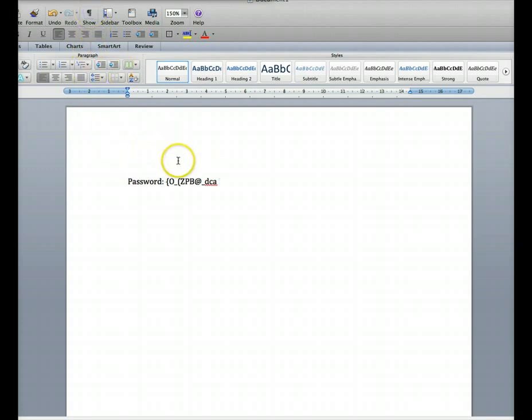Let me just get rid of that. Okay, the database, I need the database, which was building Moodle, and then I need the user. Remember, the user was building underscore user.